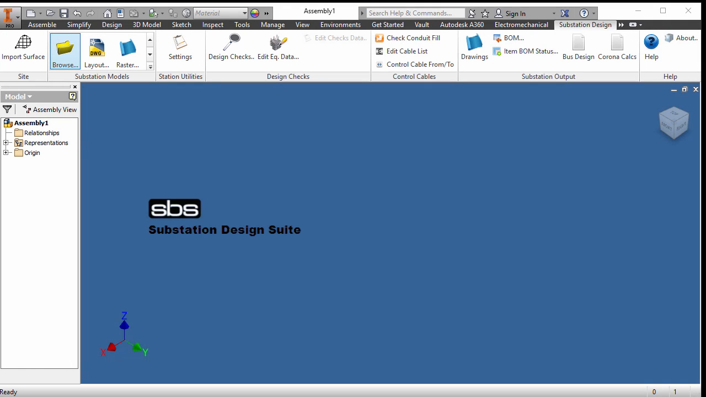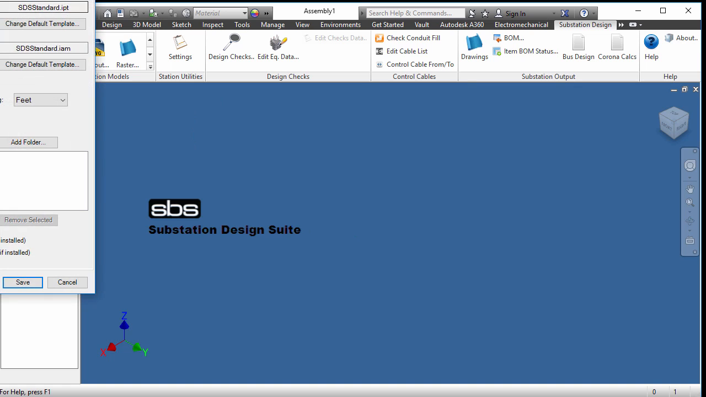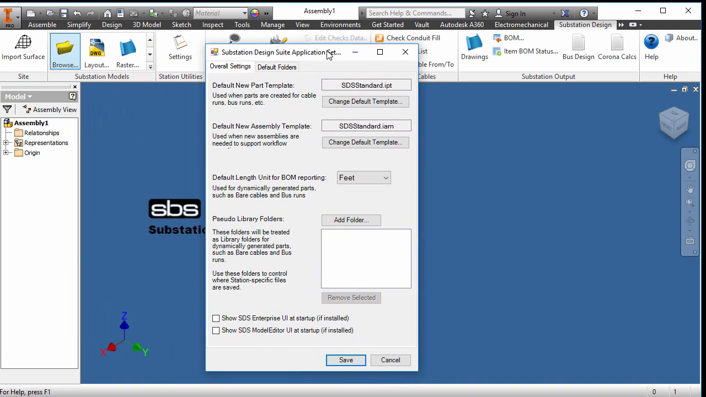Here we are with Substation Design Suite, and I'm going to have a short talk on Inventor template creation. I have had a number of users not making templates, or not making them the best they could be. As we know with using Substation Design Suite, in our general application settings, we must identify part templates.